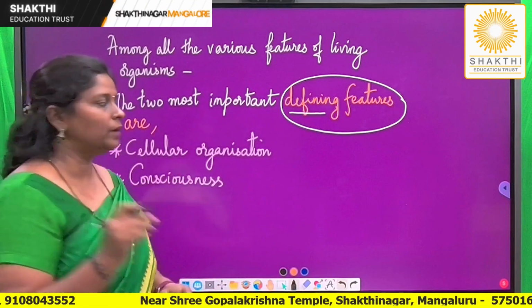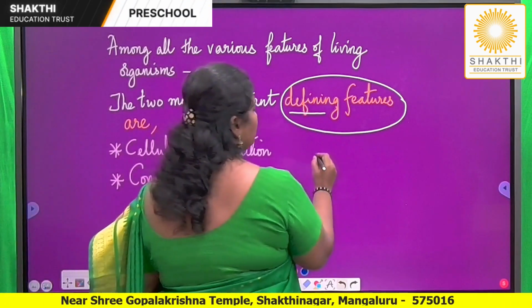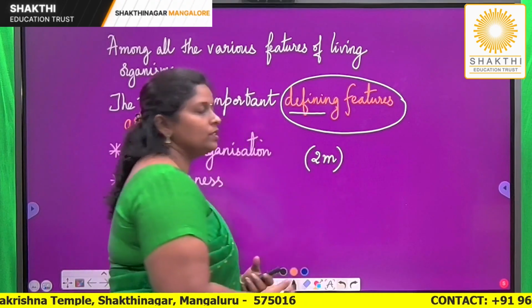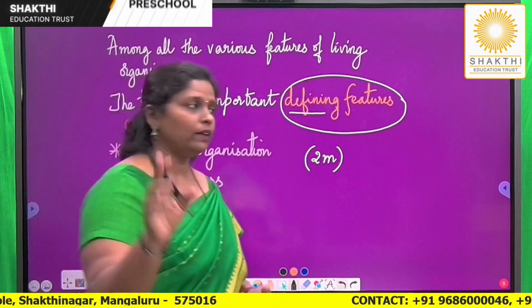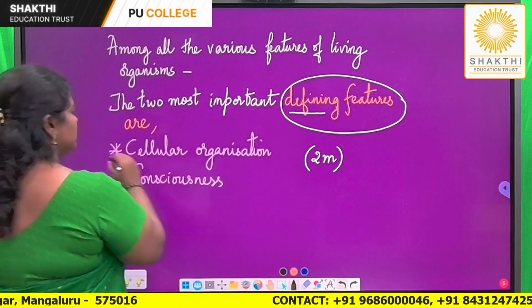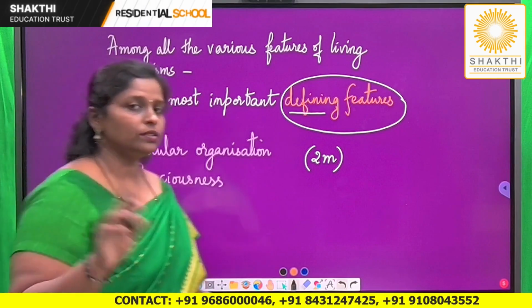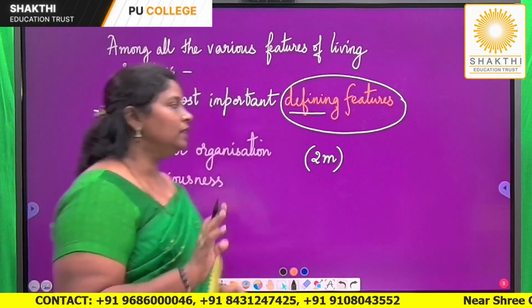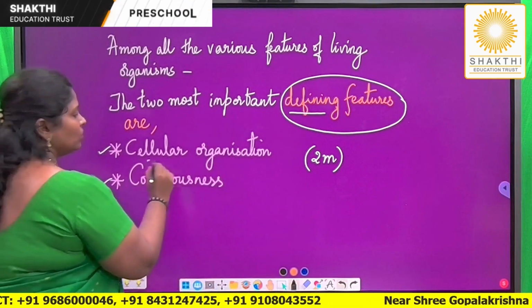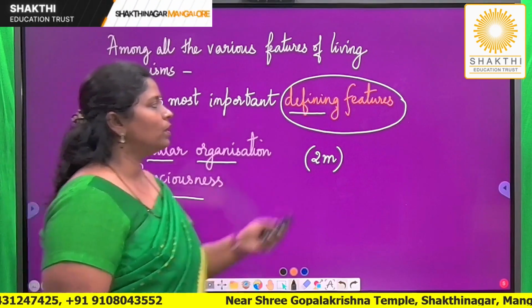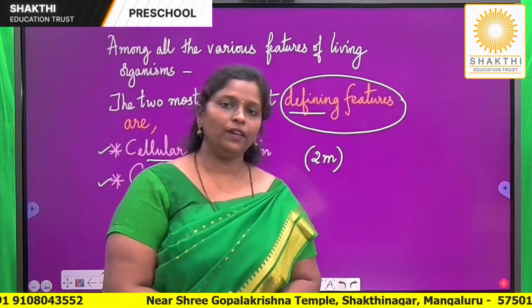So, for the exam, you can definitely expect an important 2-mark question on the most important defining features of living organisms. You have to mention cellular organization and consciousness. Other features are also seen in living organisms, but these two features are very unique to living organisms. Hence, they are said to be the most important defining features of living organisms.